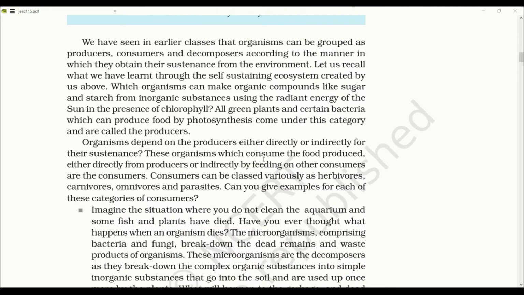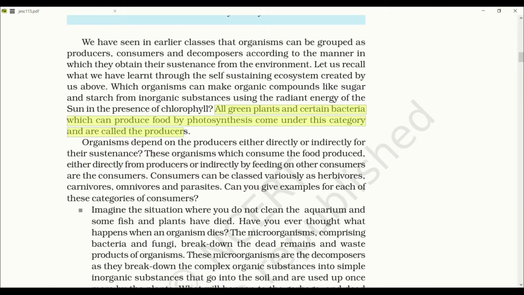Classification of organisms in an ecosystem. Organisms can be grouped as producers, consumers and decomposers according to the manner in which they obtain their sustenance from the environment. All green plants and certain bacteria which can produce food by photosynthesis come under this category and are called producers. So plants are the first part of our ecosystem. They are the producers. They produce food with the help of sunlight and water.